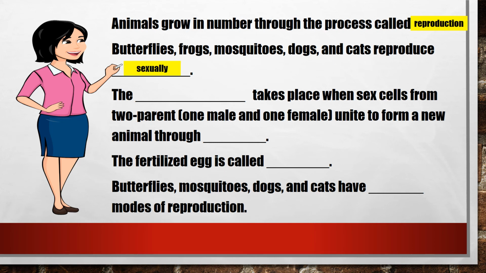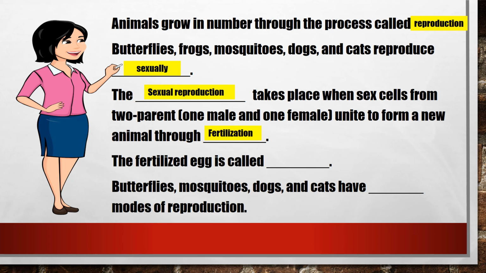The blank takes place when sex cells from two parents, one male and one female, unite to form a new animal through blank. The answer in the first blank is sexual reproduction, and the last is fertilization.